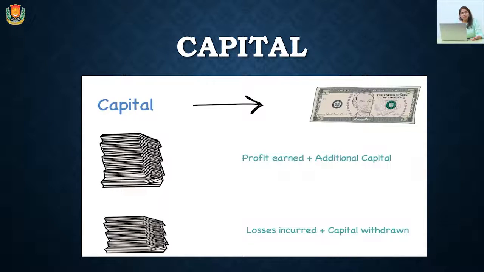Capital can be increased with increasing profits, as well as if the proprietor invests some more money, that will be counted as additional capital. Capital can be decreased by increasing losses, as well as if any amount is withdrawn by the proprietor. So capital is the amount that is being invested by the proprietor.